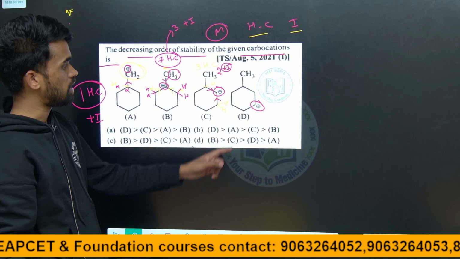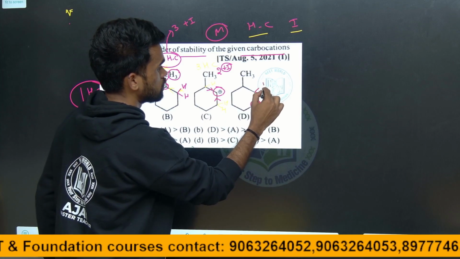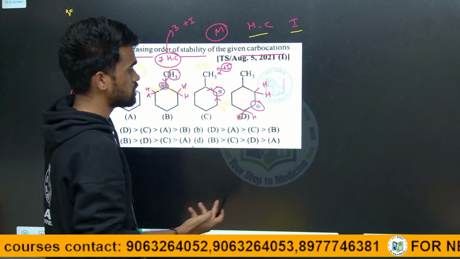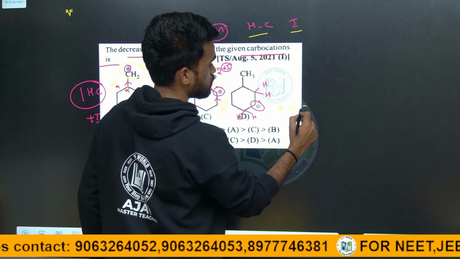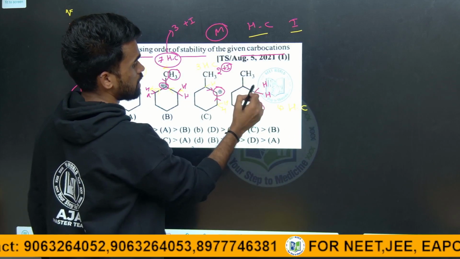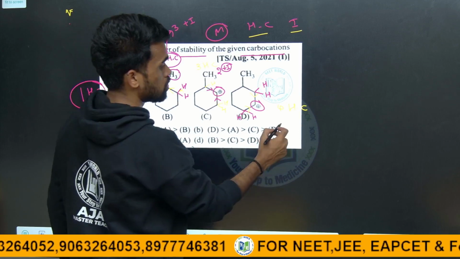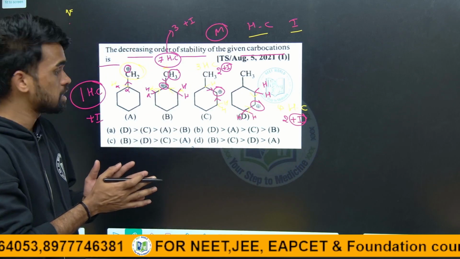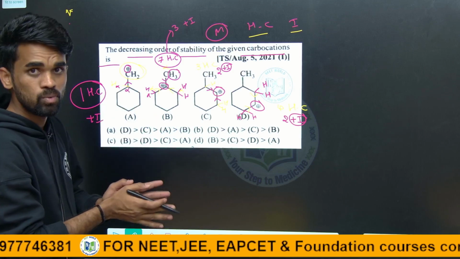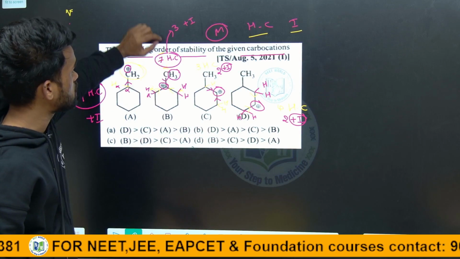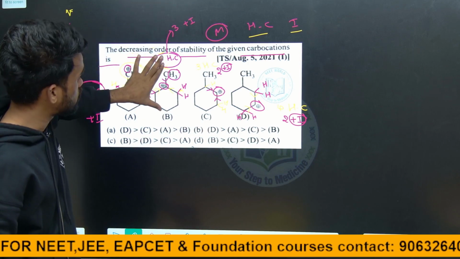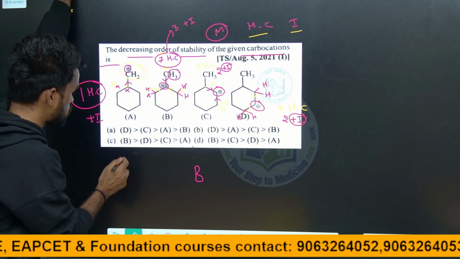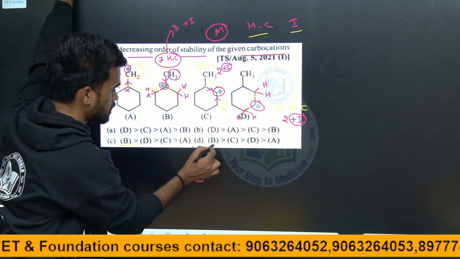Next, what about this? Here we have 1, 2, 3, 4 alpha hydrogens, so 4 hyperconjugations are possible. And for the inductive effect, this is 1 alkyl group, this is another alkyl group, so 2 plus I groups are there. Now out of these, conclude which is stabilizing more. Here, 7 alpha hydrogens and 3 plus I groups, therefore this will be more stable. So B is the most stable, and the option C and option D remain.